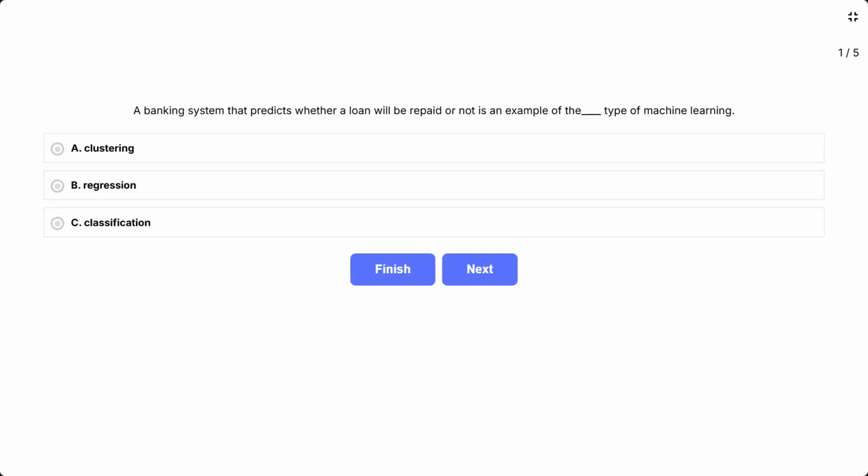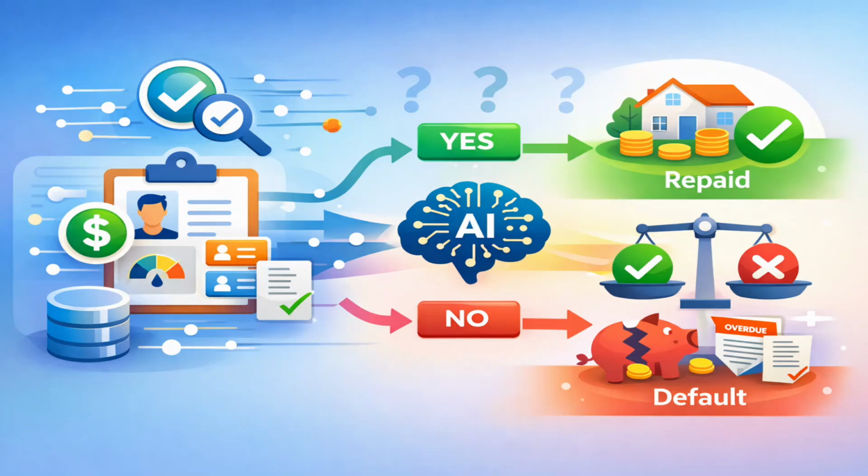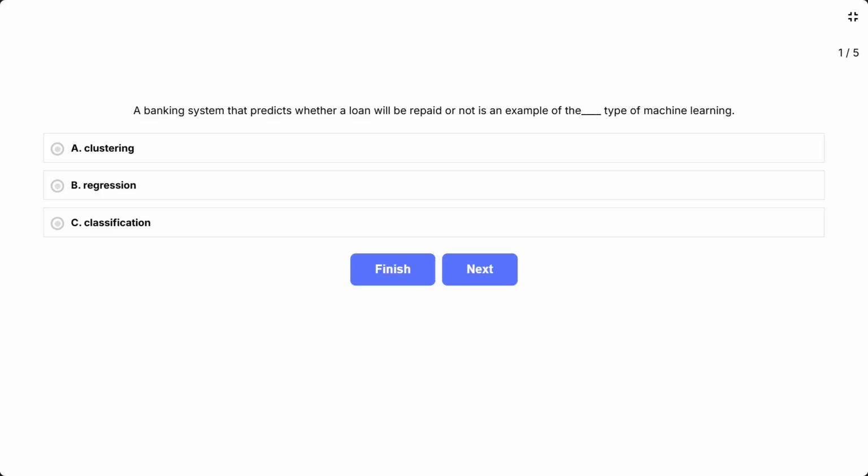A banking system that predicts whether a loan will be repaid or not is an example of which type of machine learning? The options are A, clustering, B, regression, C, classification. This question asks which machine learning type predicts a yes/no outcome for loan repayment. It's about decision-making AI that sorts data into categories like repaid or default. Correct answer: C, classification.